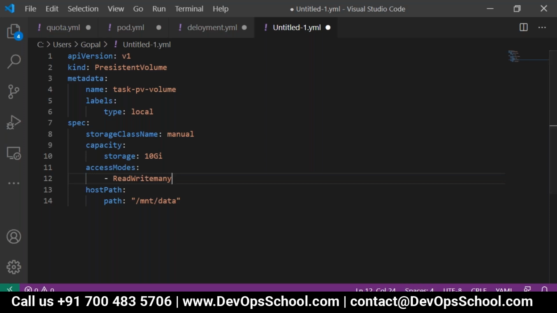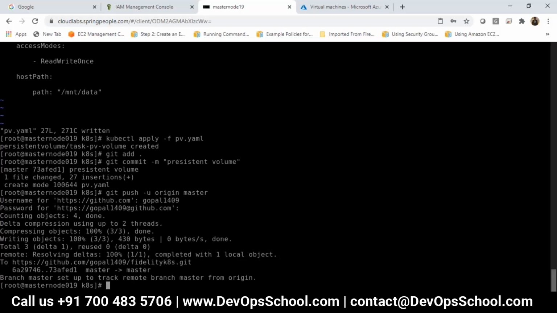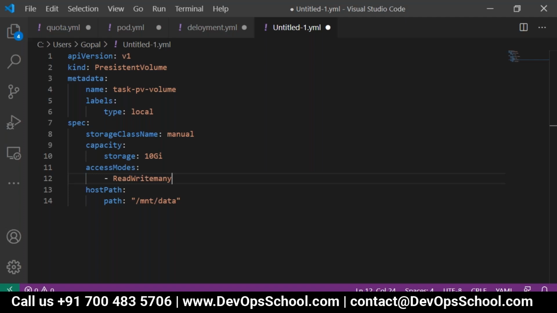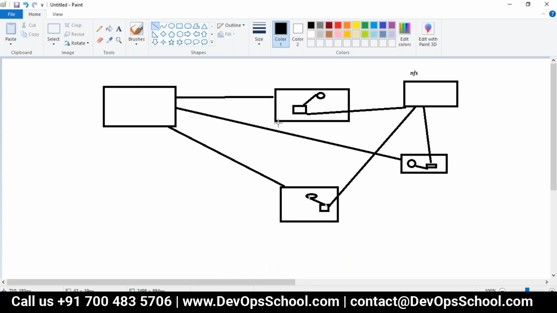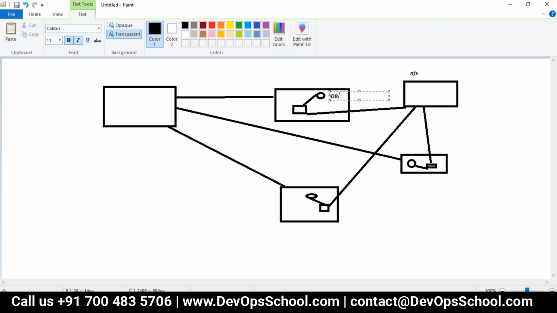Can you explain again read write once and read write many? When we talk about read write once, all these containers are running as a database, MySQL or MariaDB or anything.